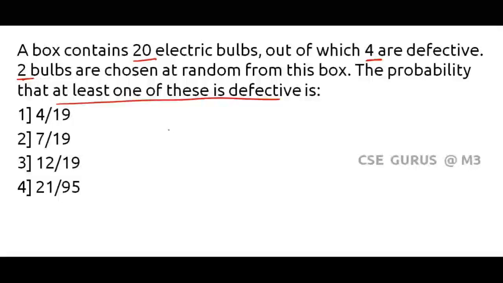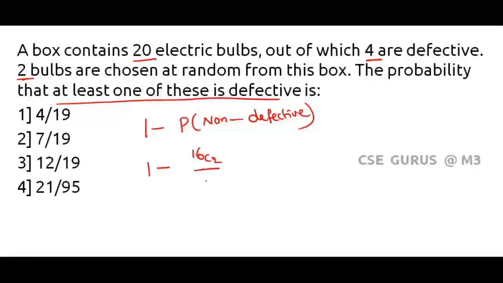At least one of this is defective. Do you remember this one? What is the meaning of at least here? Minimum 1 defective, or 2 defective, or 3 defective, or 4 defective. So what best you can do? 1 minus probability of not defective. That's all. The bulb should not have any defective. So 1 minus, so probability